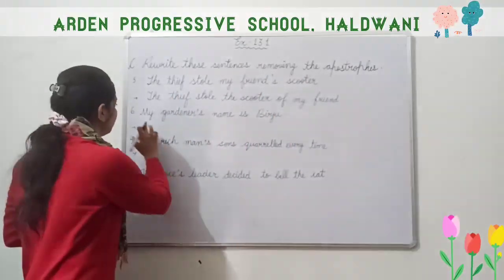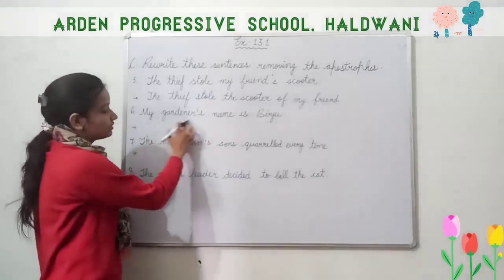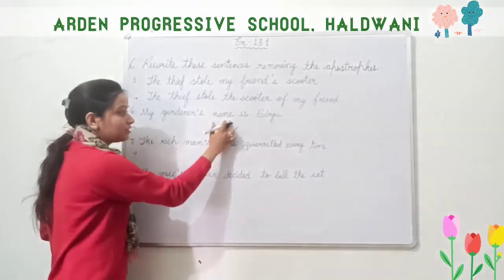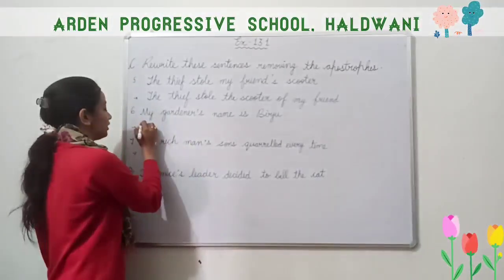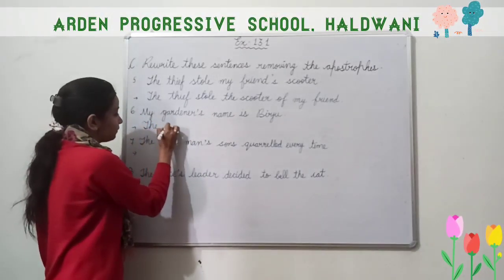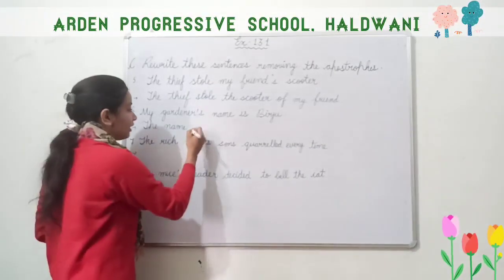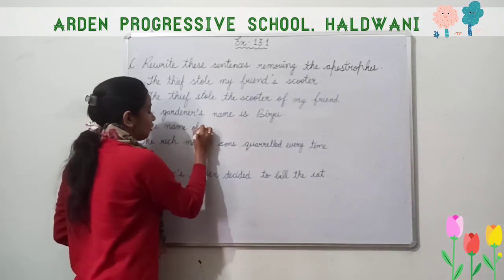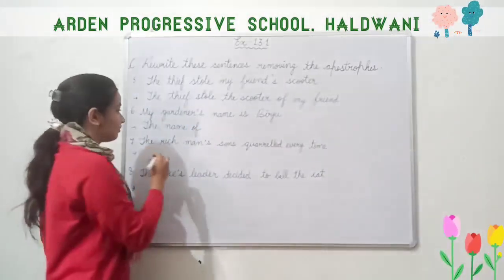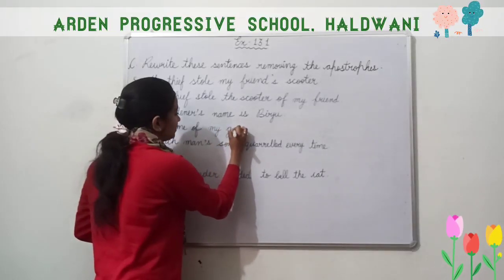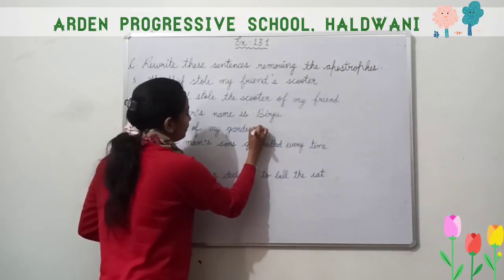My gardener's name is Birju. So the name, then we join it using of. The name of my gardener. The name of my gardener, gardener.